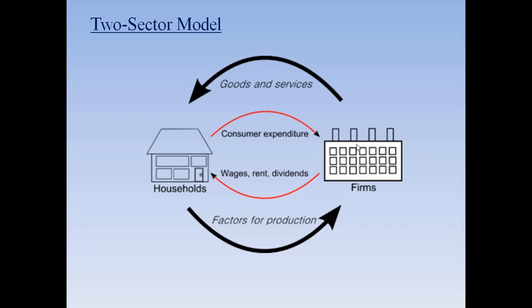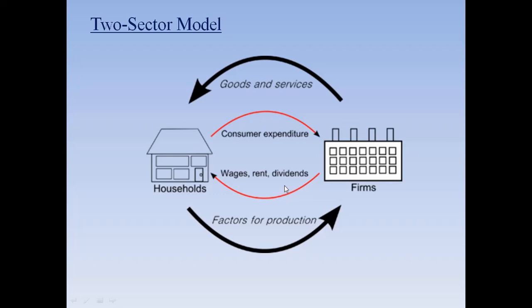That is your consumer expenditure, and when you spend the money, you will get the goods and services. So as you can see out here, the household is providing to the firms the labor, that is the factor service, and the firms in return provide you goods and services. Whatever is highlighted with black is actually called the real flow, and whatever is highlighted with red is actually the money flow.